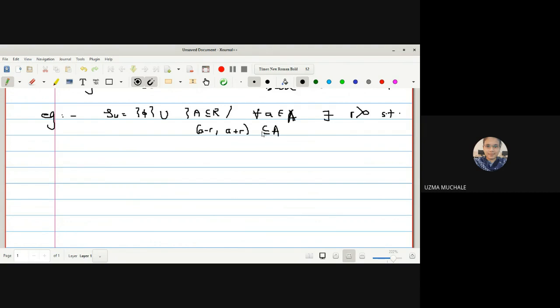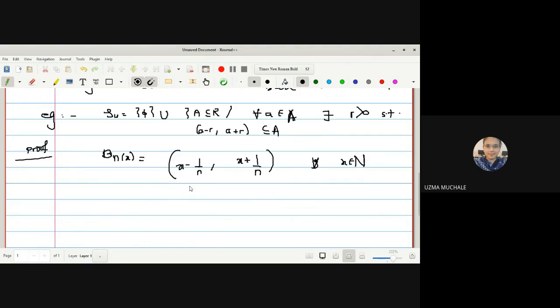Okay, then we have to show that it is a first axiom space. How to show this? First, we should be able to find the family Bn of x. So for that, let us define the family Bn of x in such a way that Bn of x is the interval x minus 1 upon n to x plus 1 upon n, for n belonging to the natural numbers. Then Bn of x is a countable family of open sets.